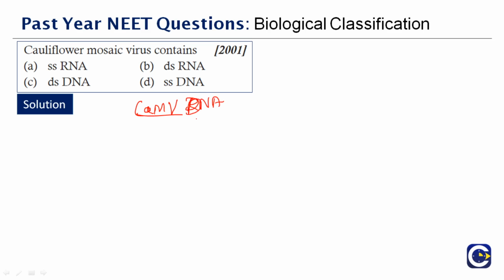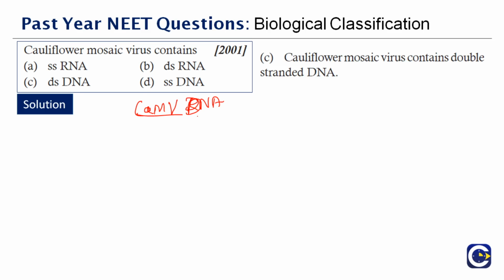So I have almost given you the clue of what it is. It is not RNA, it is DNA. The correct answer is double-stranded DNA it possesses. Therefore, the right answer is option C. Cauliflower mosaic virus contains double-stranded DNA. So apart from that, what you can say here is you find lesions in the leaves, retarded growth, no proper production, and these are some of the symptoms that you see in this. But main thing, you find lesions and smut-like appearance on the leaves.